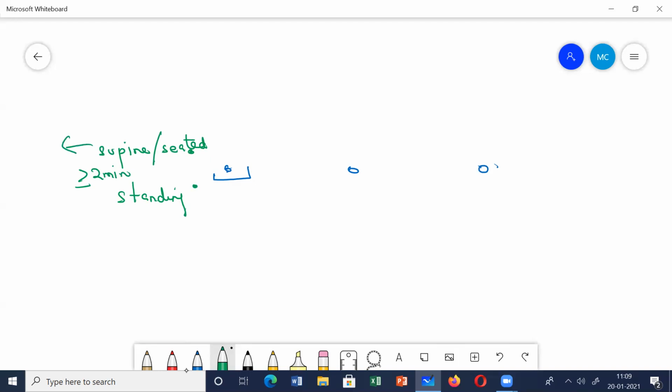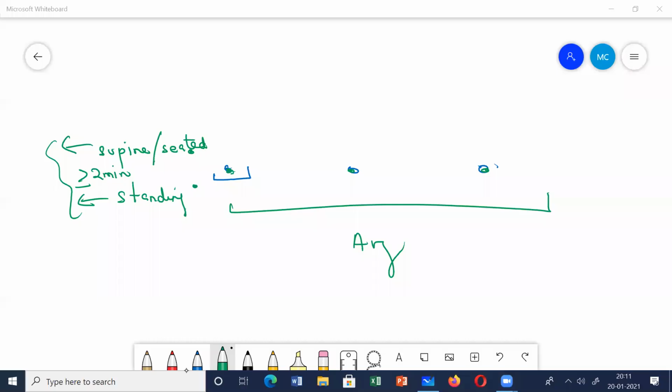Here you'll find a slight difference in BP, or maybe you'll find the same. You will find the average, and that is your blood pressure, and that has to be done on 3 separate days. The average of these 3 days of measurements is what you take. So I told you that the average of these 3 readings is taken.